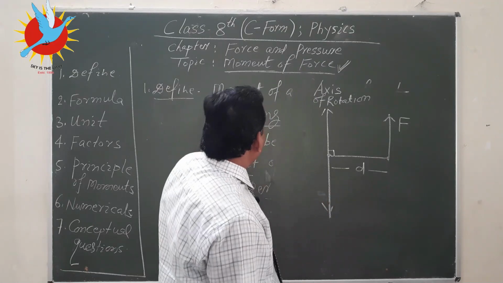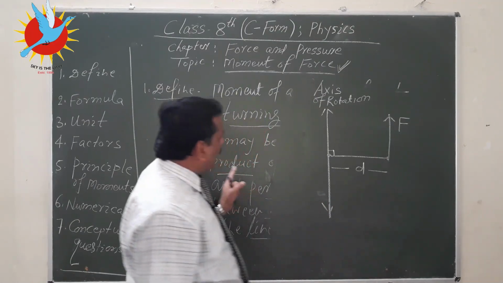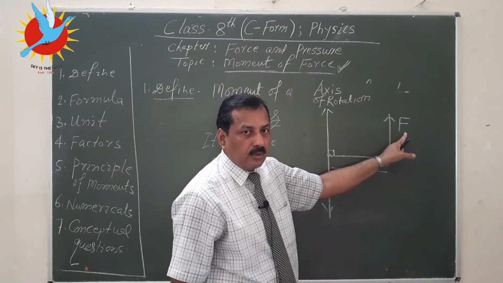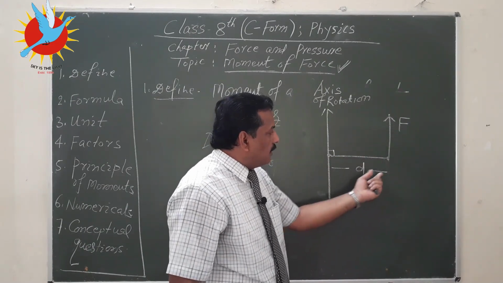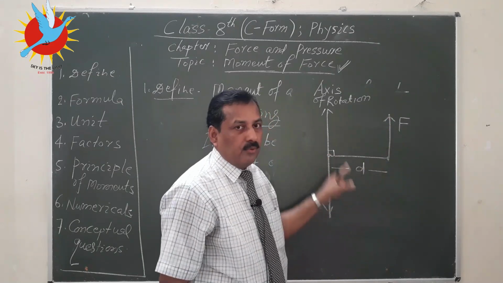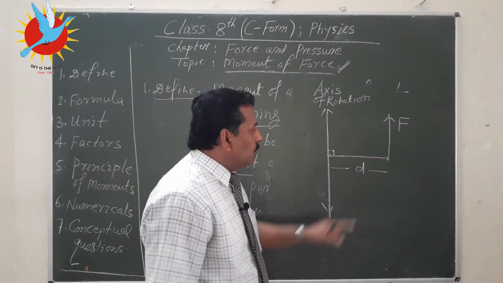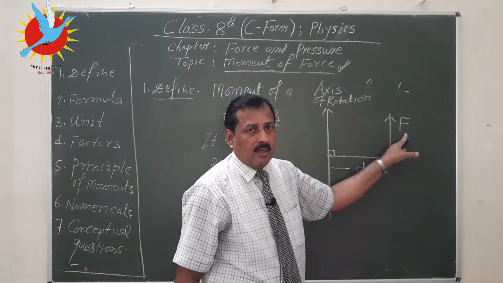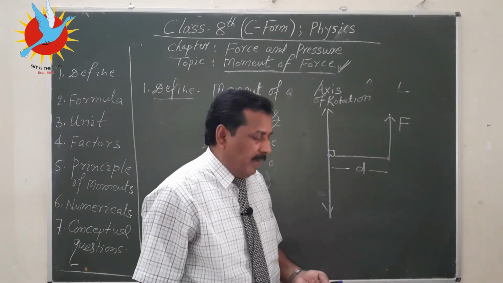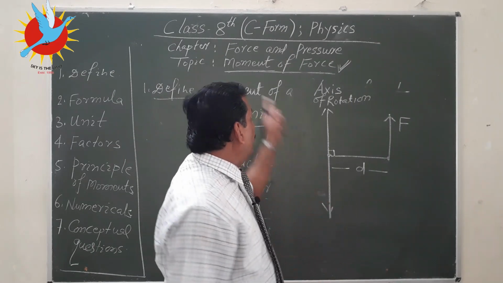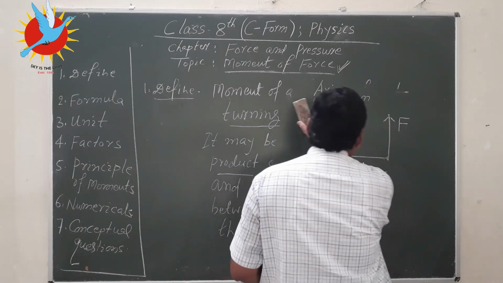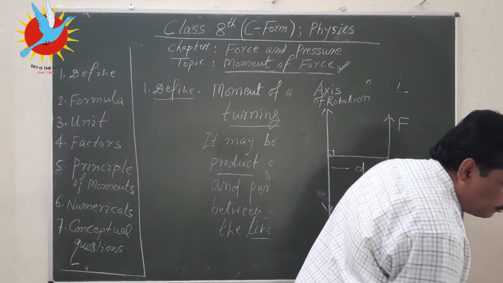So, a moment of force is defined as product of these two. This is magnitude of force and this is perpendicular distance between line of action of the force and axis of rotation. So, just multiply this force and distance and this will give you the magnitude of moment of force.